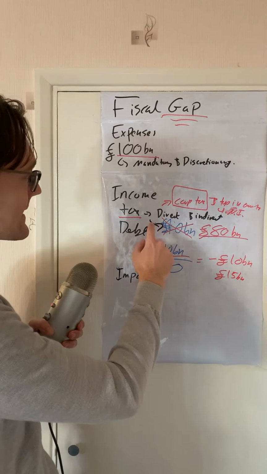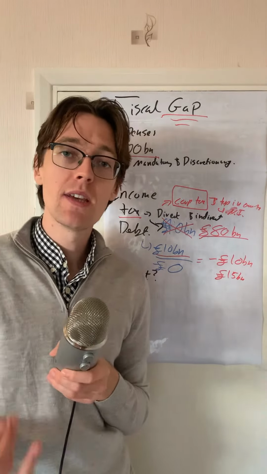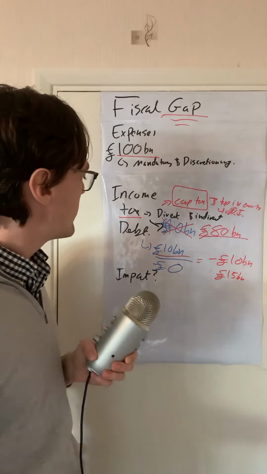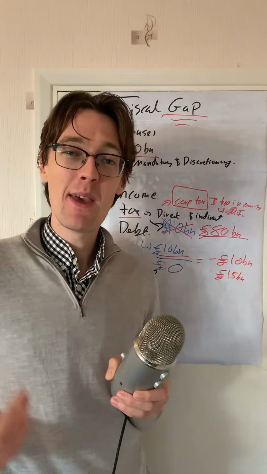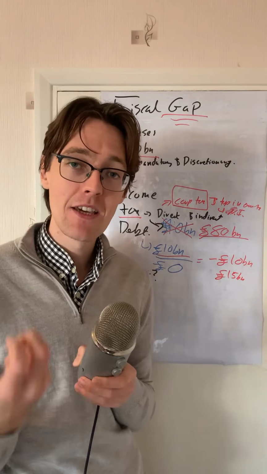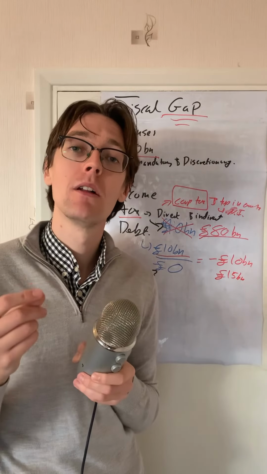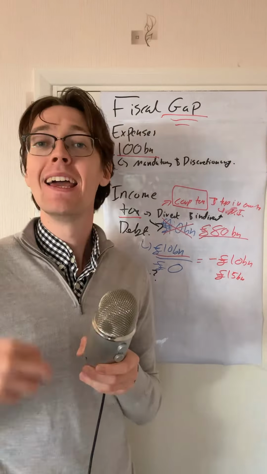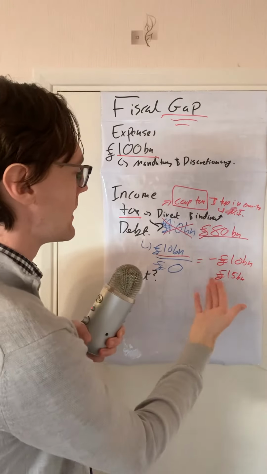On the flip side, they could tax more. Obviously, if you tax more, you take away from people's income, and that can affect their standard of living as well. So the final solution then would be to borrow more money. But as we said, people don't want to lend to the UK economy right now. Now, we have seen some stabilisation in the pound, and we have seen some stabilisation in the bond market since Hunt made this U-turn. However, it's still going to be quite tricky for them to get this money through borrowing.